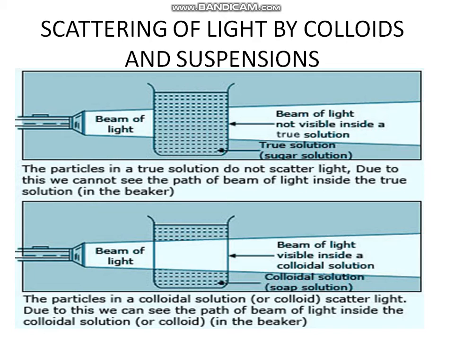Why? Because this container contains a colloidal solution or a suspension. That's why we can see the path of the light in this container. The particles in a colloidal solution scatter light. Due to this, we can see the path of the beam of light inside the colloidal suspension. In the first case it is a solution, and in the second case it is a colloidal solution.